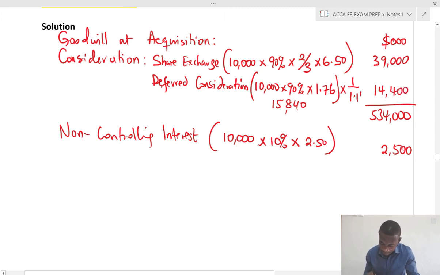So it's the number of zeros. Then this should give us 50 plus 39. This should give us 53,400. So plus 2,500, that should give us 55,900.